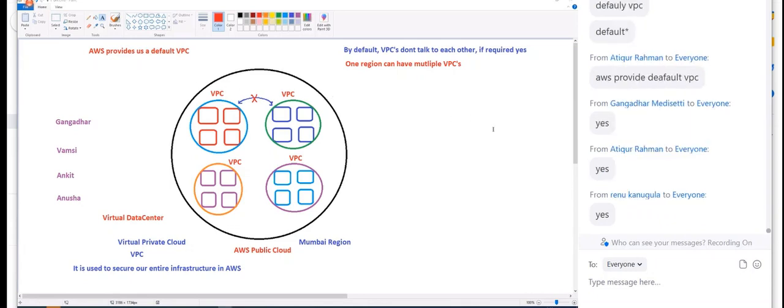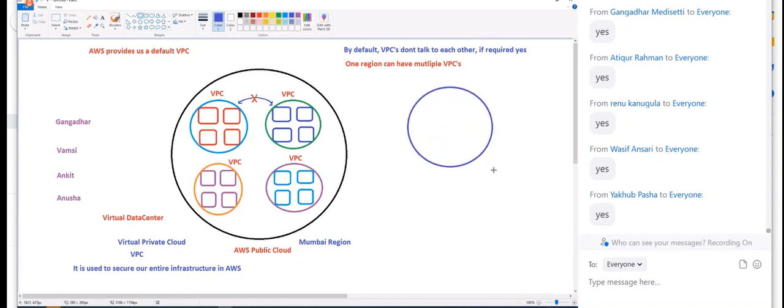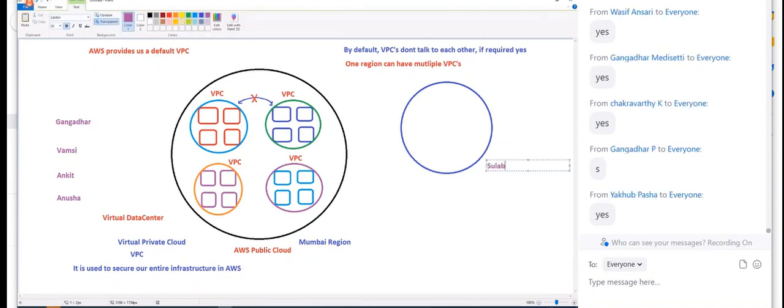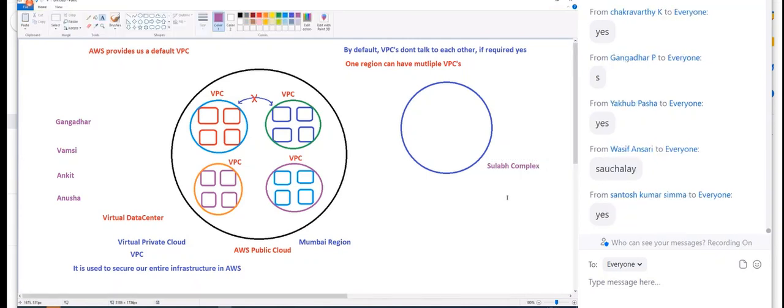Yes. Let me give an example. Let's have some fun. Guys, have you heard about Sulabh complex? Do you know Sulabh complex? Okay, let's see. In this Sulabh complex, you'll have your own compartments.